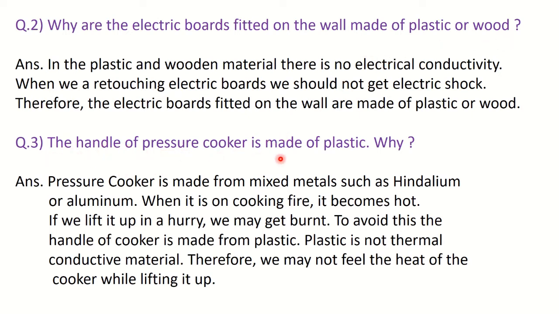Next, the handle of a pressure cooker is made up of plastic. The answer is similar to what we have seen for the pair of tongs. The pressure cooker is made from metals such as aluminium. When it is on the cooking fire, it becomes hot. If we lift it up in a hurry, we may get burned. So to avoid this, the handle of the cooker is made from plastic, because again, plastic is a bad conductor of heat, or it does not have the property of thermal conductivity. So we will not feel the heat of the cooker while lifting it up.